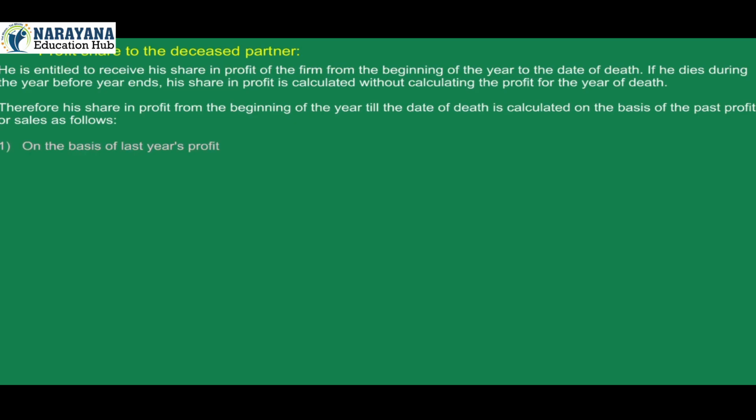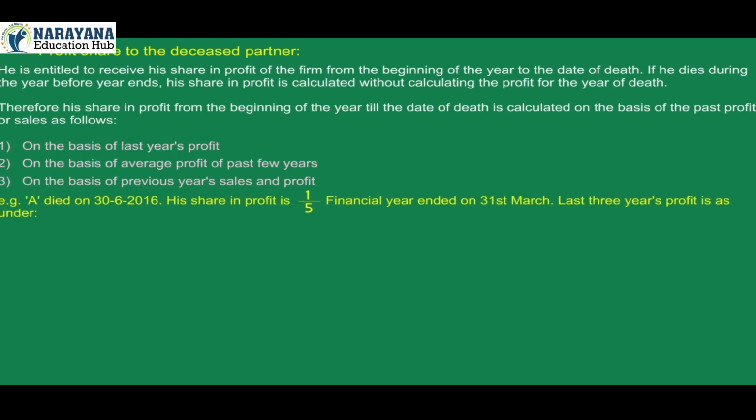1. On the basis of last year's profit. 2. On the basis of average profit of past few years. 3. On the basis of previous year's sales and profit. Example. A died on 30th June 2016. His share in profit is 1/5. Financial year ended on 31st March. Last 3 years' profit is as under.